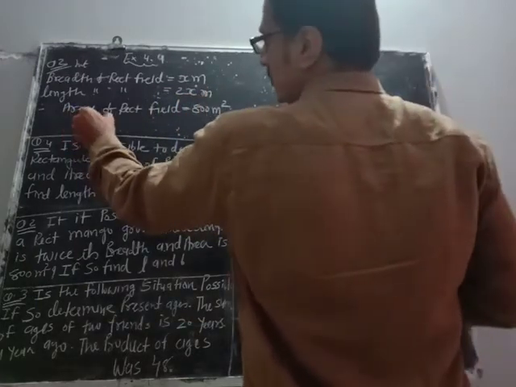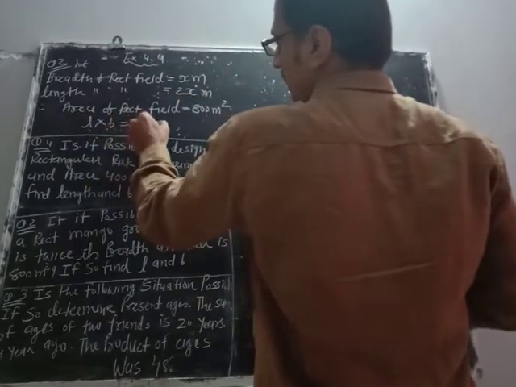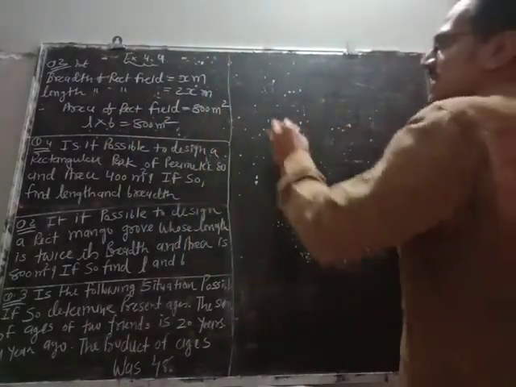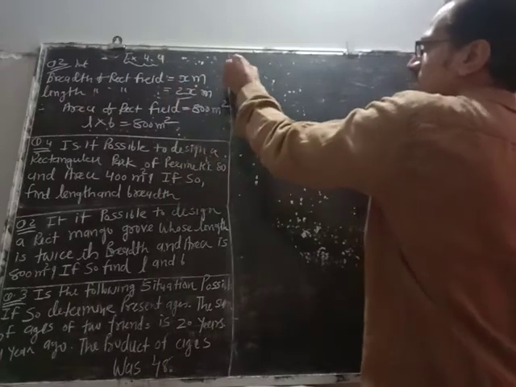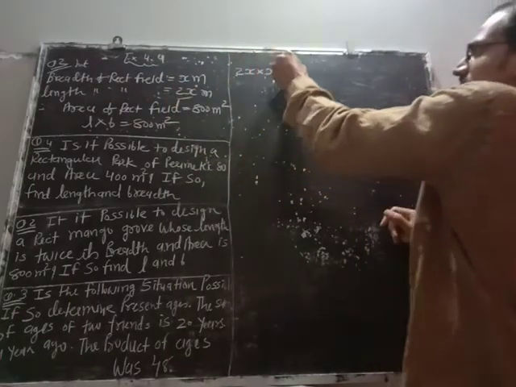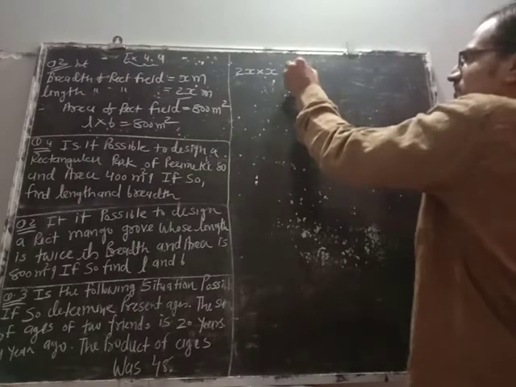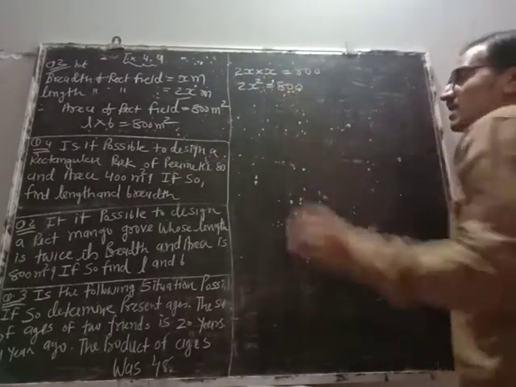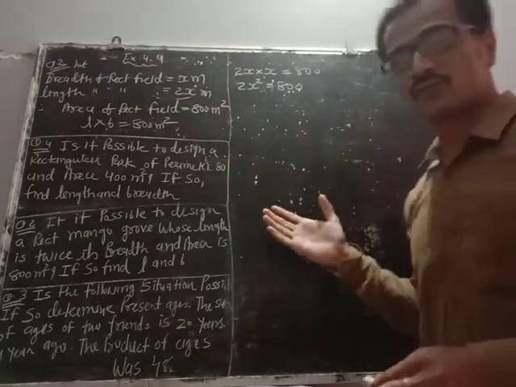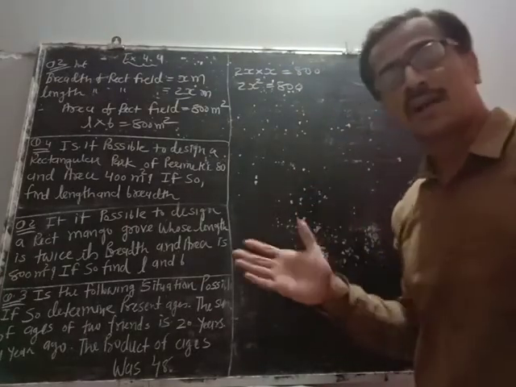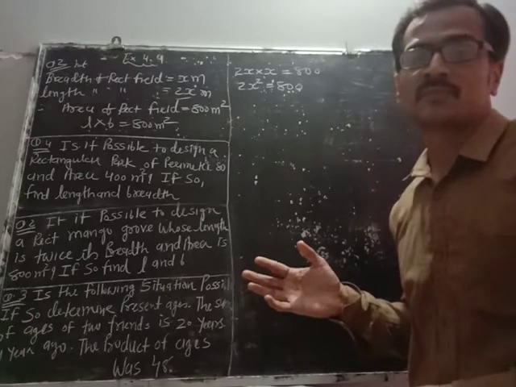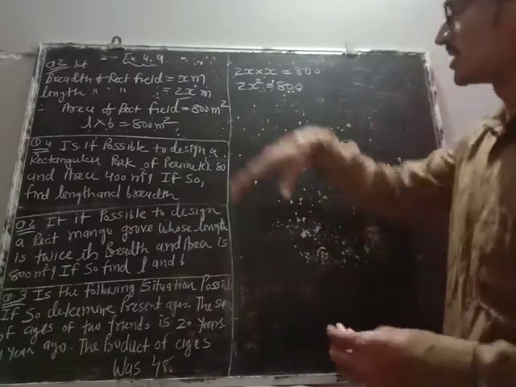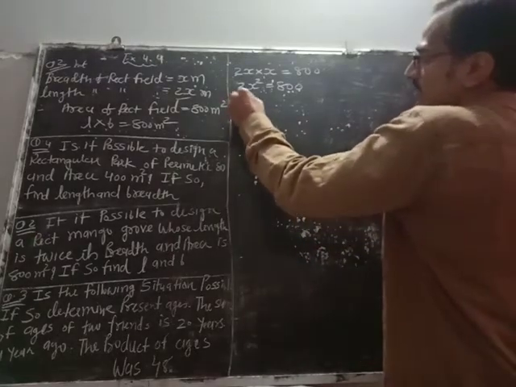Formula of area is length into breadth. Here we have length 2x, breadth x, equals to 800. 2x square equals to 800. Here we don't want to solve. First of all, we have to find out the correctness of the statement. So we will not find out the value of x, but we will convert it into quadratic form. So we will shift 800 towards the left hand side.